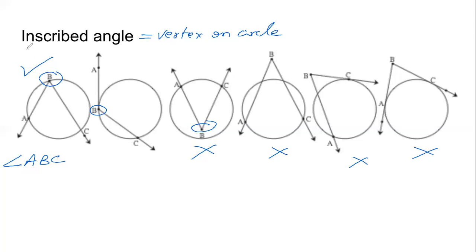So to understand the concept of inscribed angle, we need to understand on, in, out of circle. First thing that we studied in the chapter, interior, exterior. So in figure 1 and figure 2, in both cases, angle ABC is an inscribed angle. Inscribed means अंदर में है, वो circle के अंदर है.